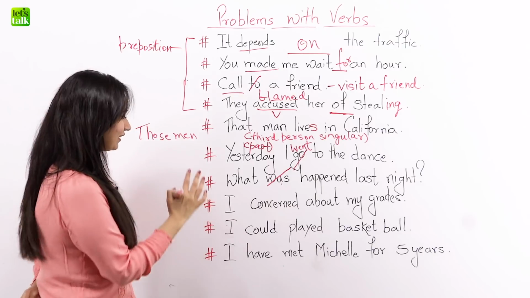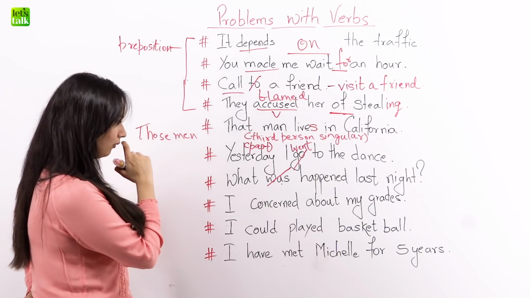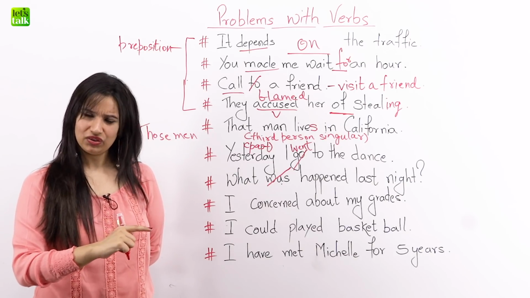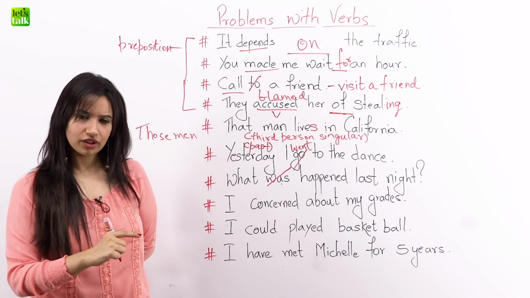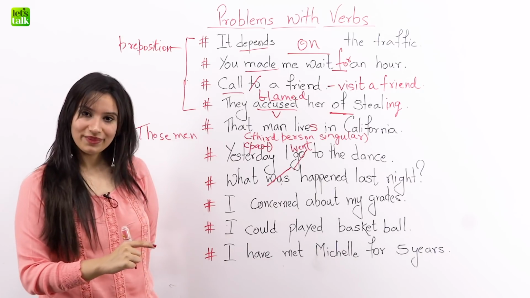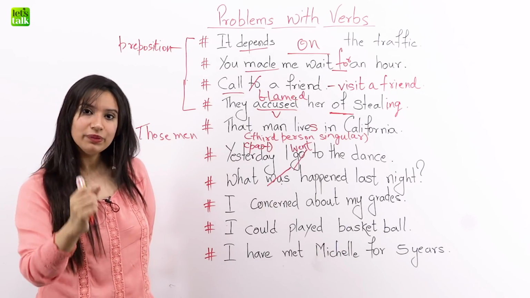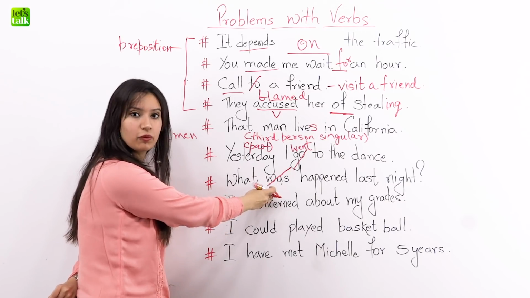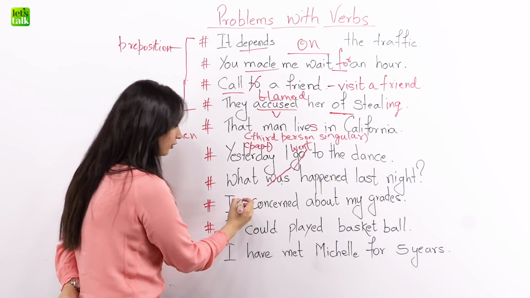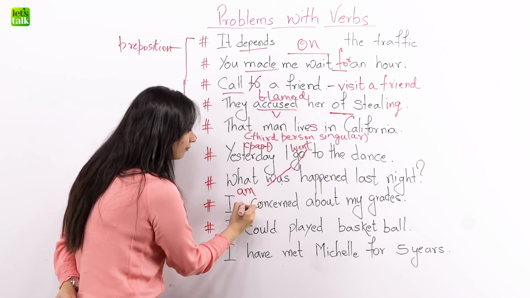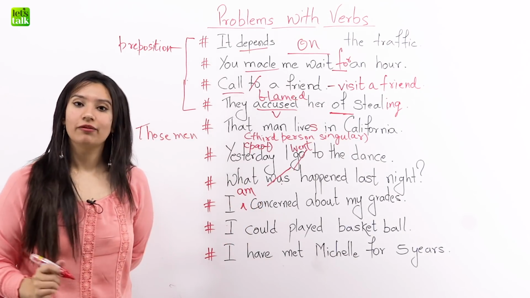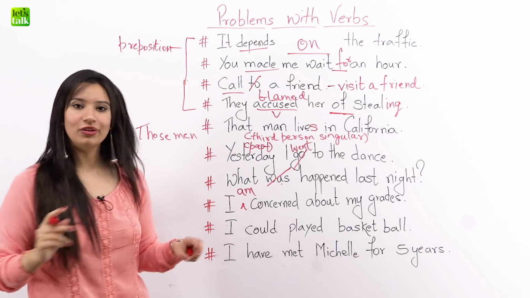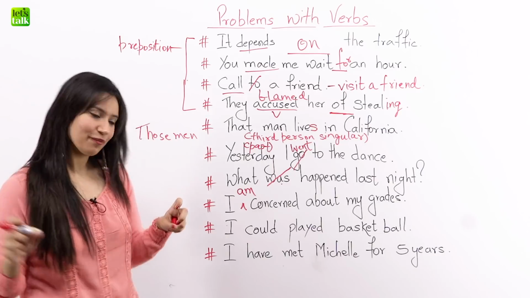Okay? Let's look at the next one. I concerned about my grades. Are we missing something here? Yes, we are. We are missing a verb, a helping verb be, okay? Like we removed the helping verb here, we'll add a helping verb here. I am concerned about my grades. So whenever you're using the present tense, do not forget to use the helping verb be as an auxiliary.